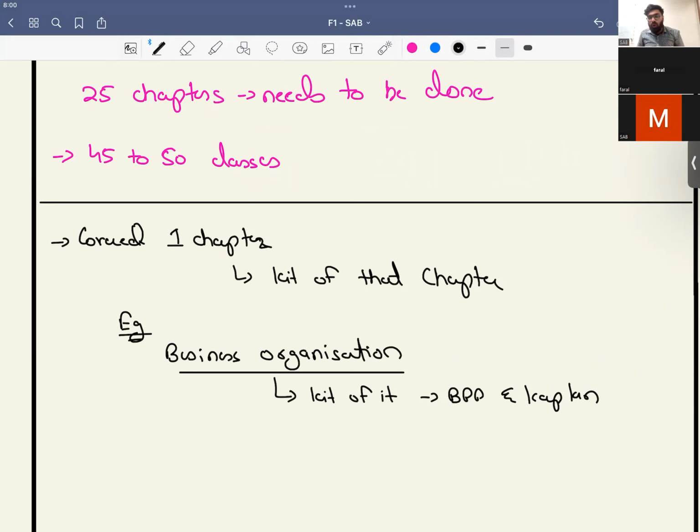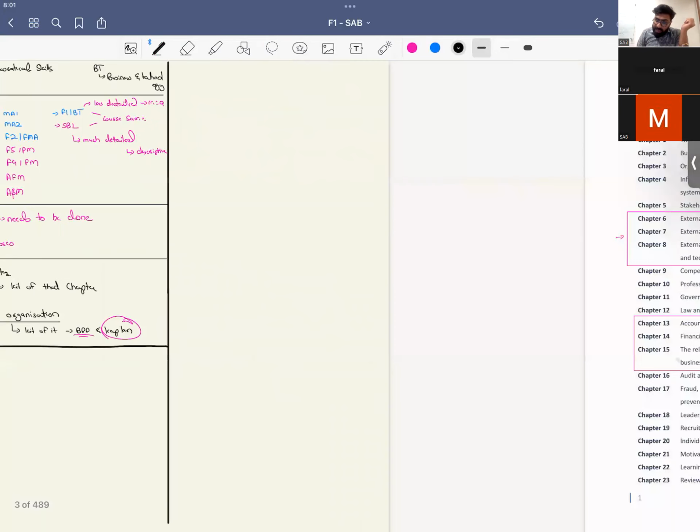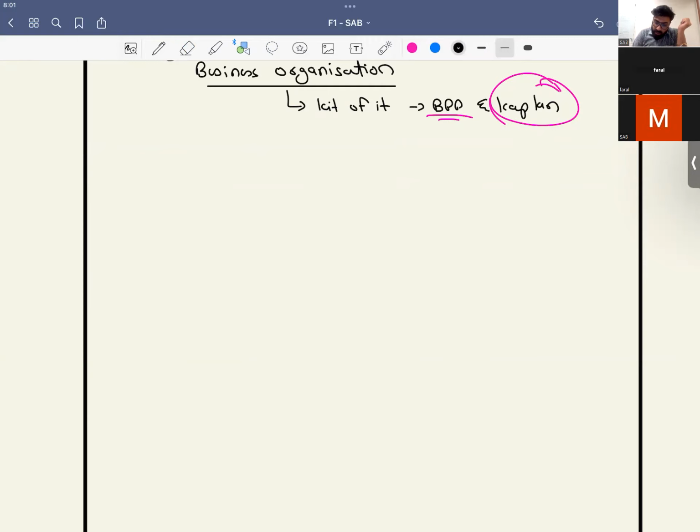So how are we going to move forward? We are going to move forward chapter by chapter. Once we have done the chapter, we will surely move on to the kit. We could also agree that, sir, you should solve the answers of Kaplan and I'll do BPP by myself. You could ask that and we could do that. Okay, sir, then what's the material required?